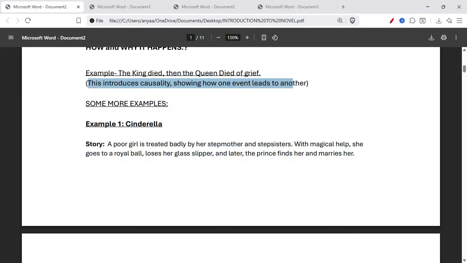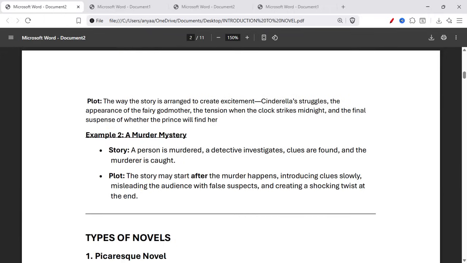So here are some more examples. Example number one, Cinderella for girls. A poor girl is treated badly by her stepmother and stepsisters. With magical help, she goes to a royal ball, loses her glass slipper, and later the prince finds her and marries her. It is a story. And plot, the way the story is arranged to create excitement: Cinderella's struggles, the appearance of the fairy godmother, the tension when the clock strikes midnight, and the final suspense of whether the prince will find her.